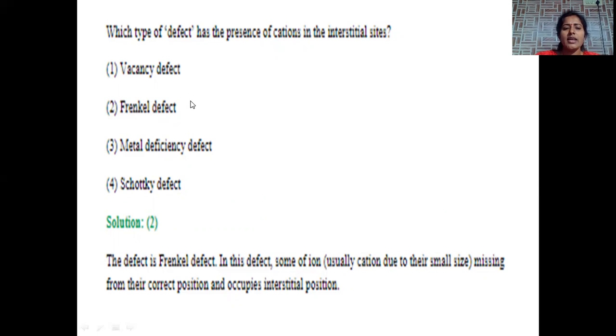Here, mostly cations can be displaced because they are smaller in size compared to anions. Anions will fit into the lattice points. Cations can be easily mobilized. That's the reason why cations can be removed from their original site and occupy the interstitial position in the Frenkel defect. That's why the answer is Frenkel defect.